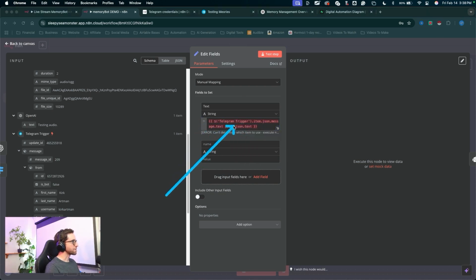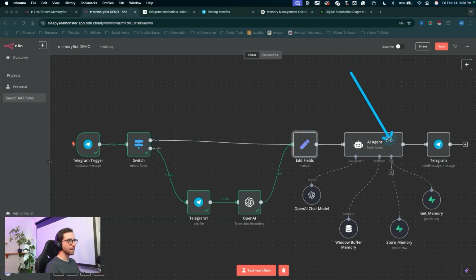Both of these items will be read. It's just saying both of these values are undefined at the moment. Once we run this through, one of these values will be defined. We'll either have the text or the converted text from the OpenAI node coming through. I'm going to click outside of the node, and now we can use voice in our AI agent.